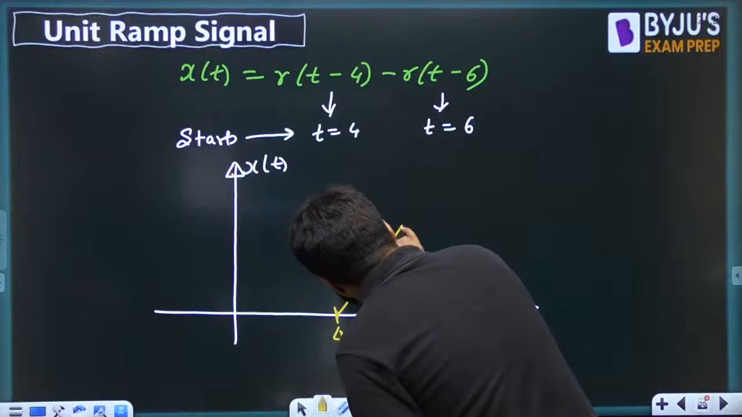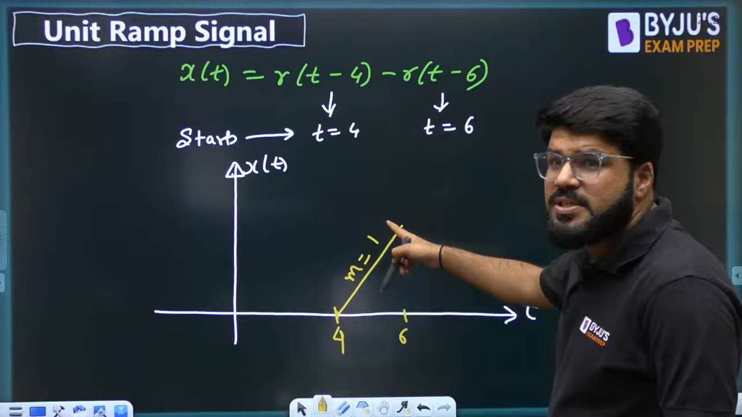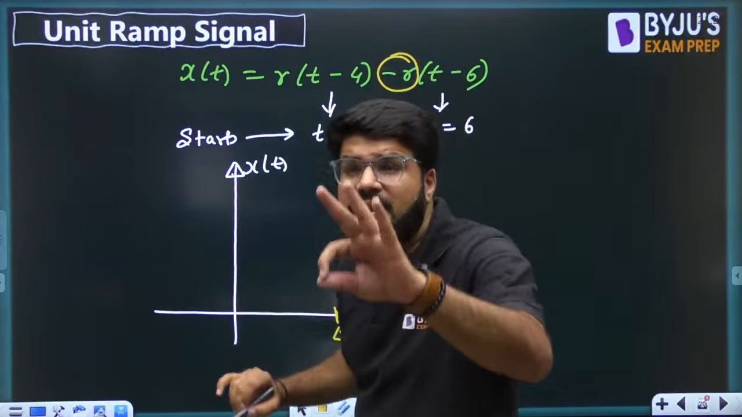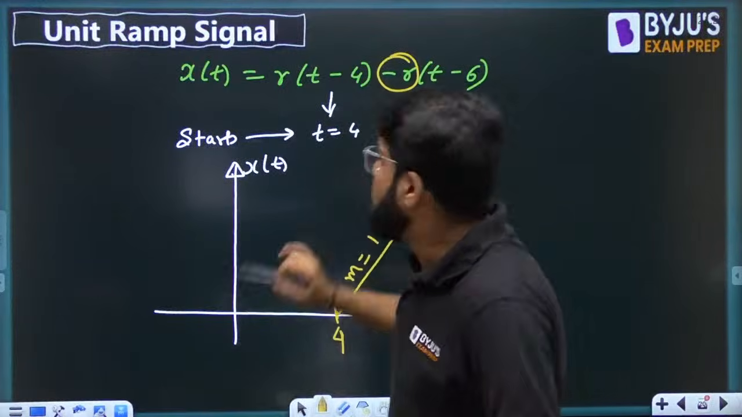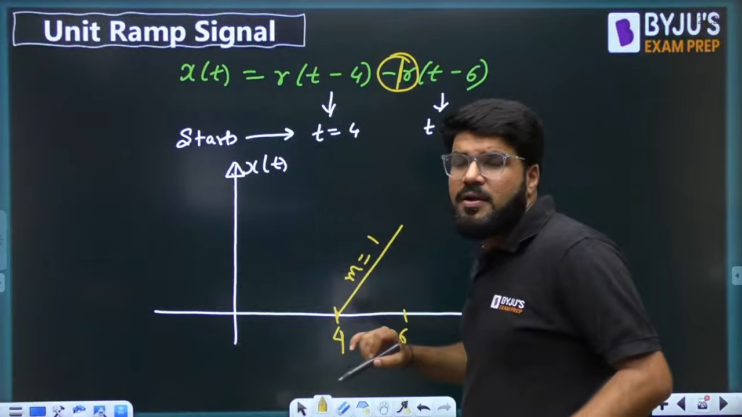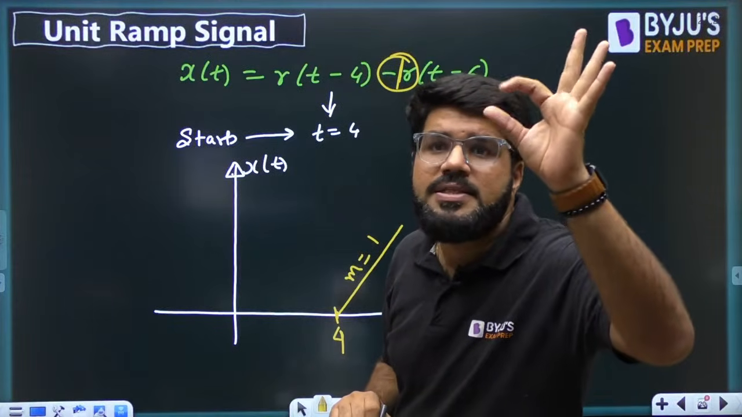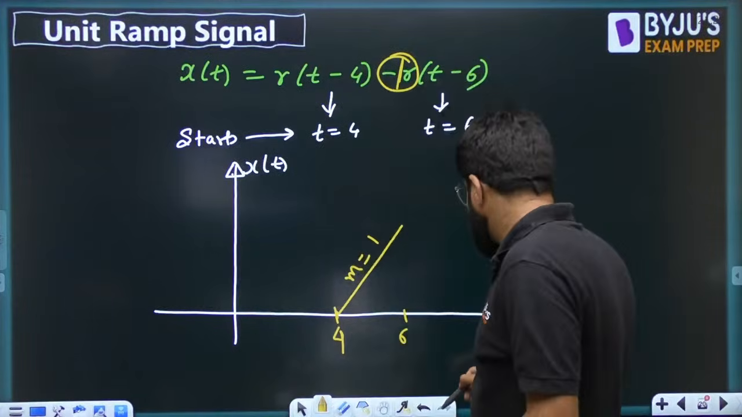Having what slope? Having the slope 1. But at t equal to 6, another ramp signal is coming, which is getting subtracted. And when you subtract ramp signals, their slope will be subtracted. What is the slope here? Again, 1 into r. Okay, so slope is 1. So what is 1 minus 1? 0. 1 minus 1, there is going to be 0 slope.